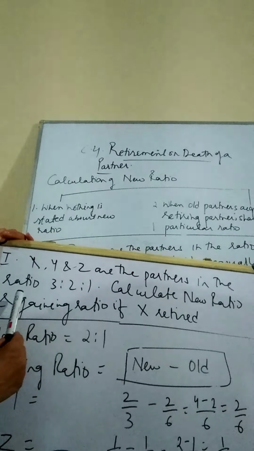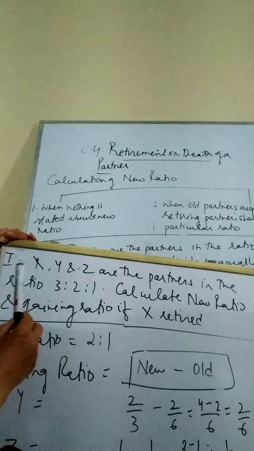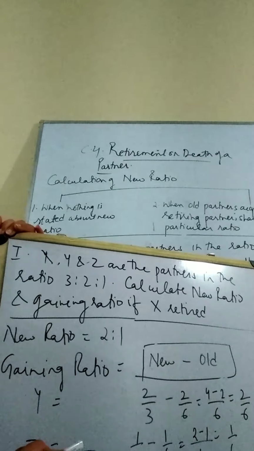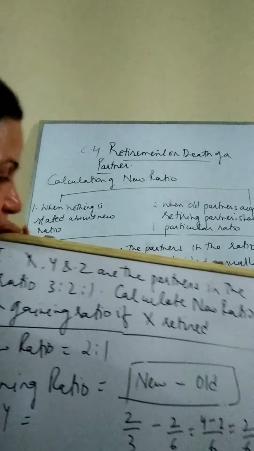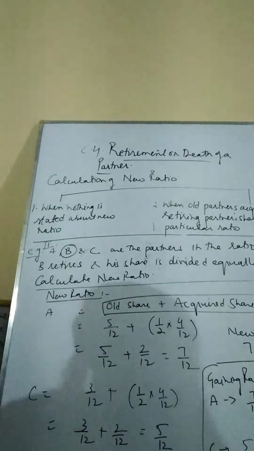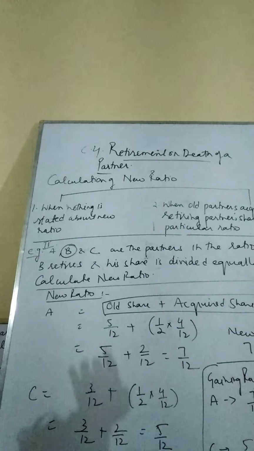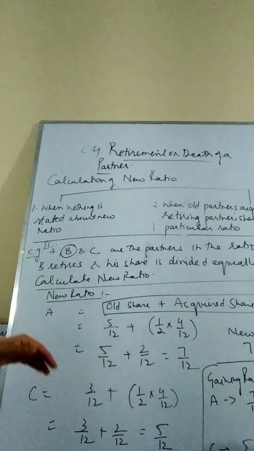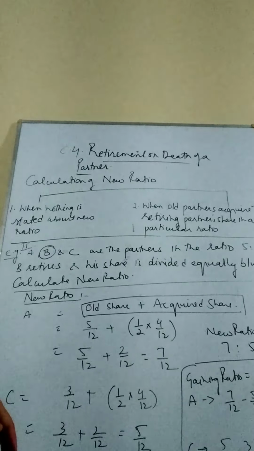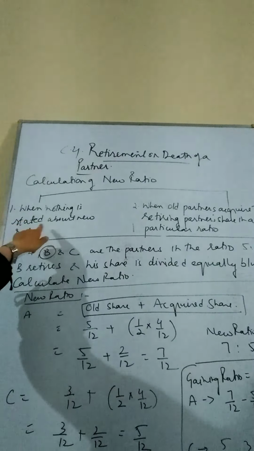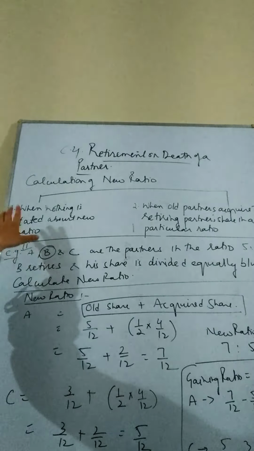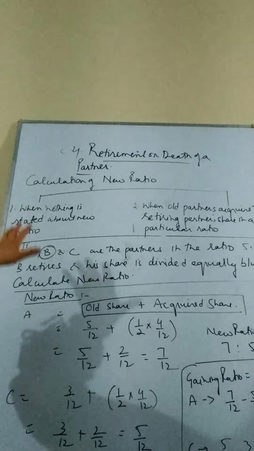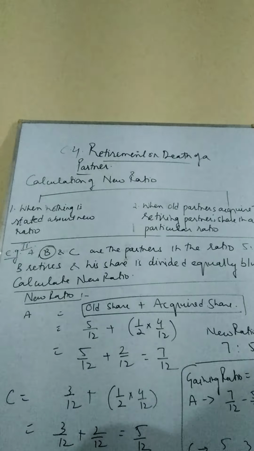There are 2 conditions while we are calculating the new ratio. Let us have a look at the conditions first, then I will go up with the question. Condition number 1: when nothing is stated about the new ratio, then how we are going to calculate the new ratio as well as the gaining ratio.